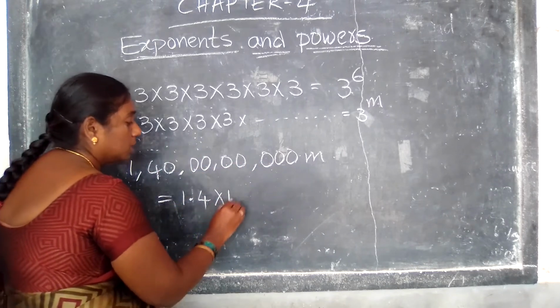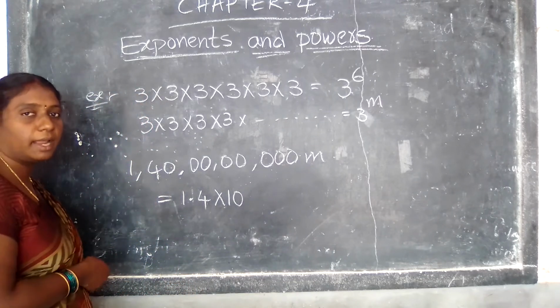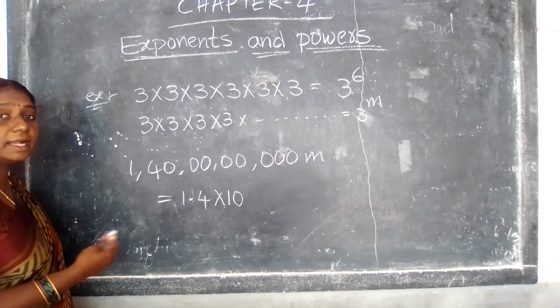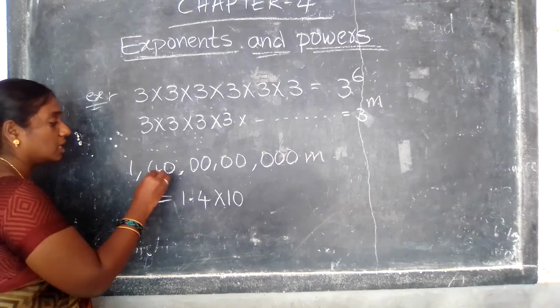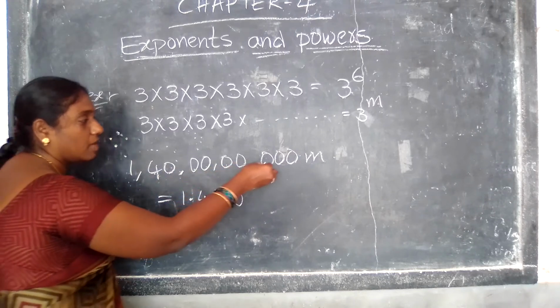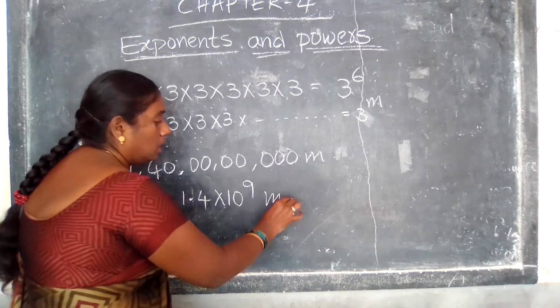Into 10 power. 10 power 8. Are we going to take 8 or 9? Now tell me, 8 or 9? 9, because after 1 how many digits are there? 1, 2, 3, 4, 5, 6, 7, 8, 9. So 10 power 9 meters.